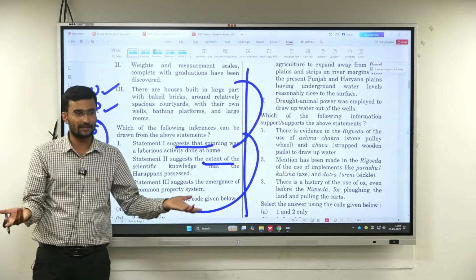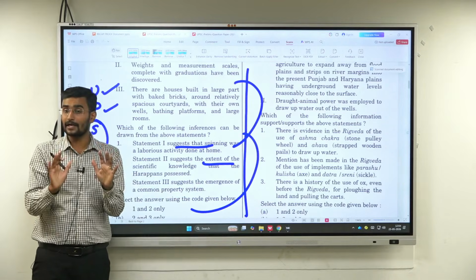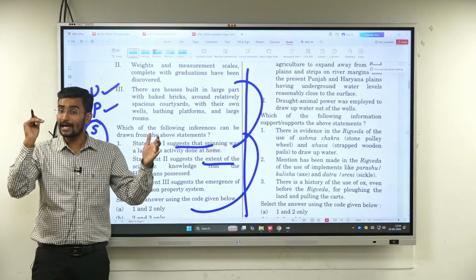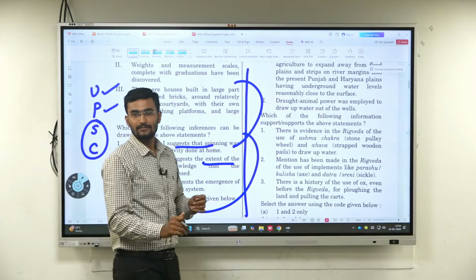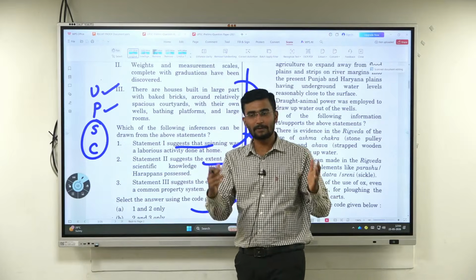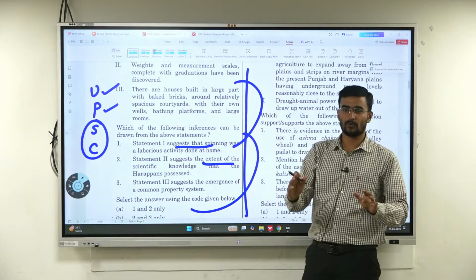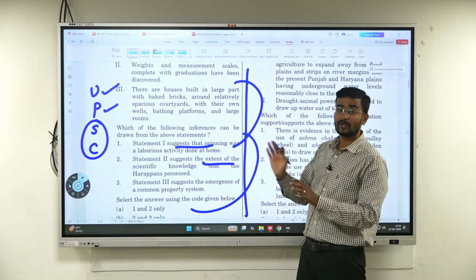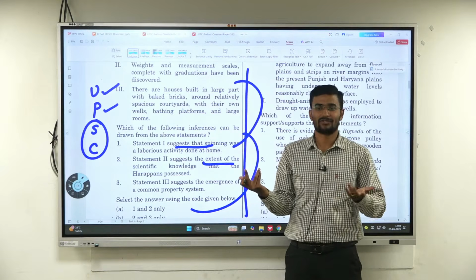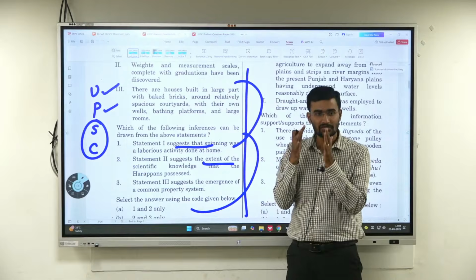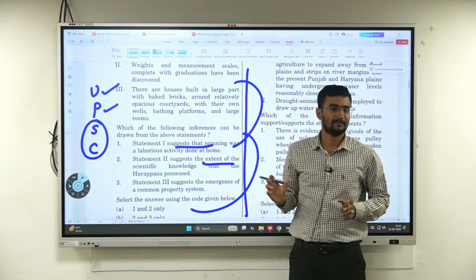UPSC is UPSC. You cannot read it differently, but you can analyze differently. The same remains same. NCERT plus source books plus current affairs plus PYQs. Sir, if questions keep coming like this, shouldn't we read PYQs at all? That is foolishness. You cannot change anything except your mind.